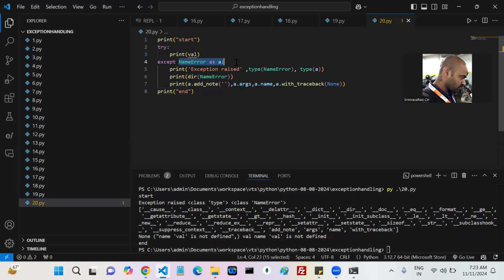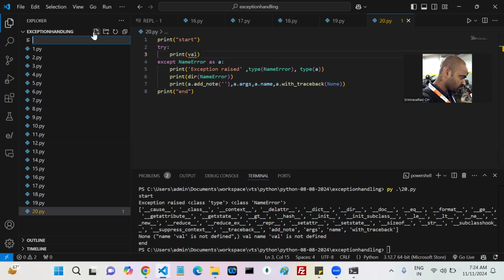These things are handled by whom? Python people, yes or no? Who raised that exception as you said? Python people only raised it. But for example, think of some exceptions that Python people do not raise. What kind of exceptions do you know?